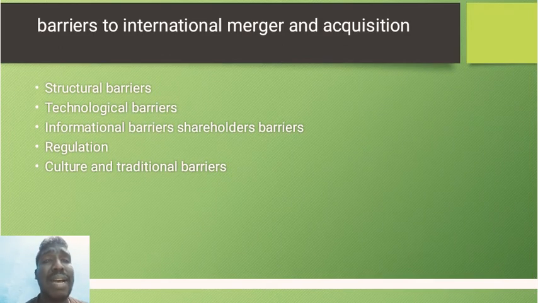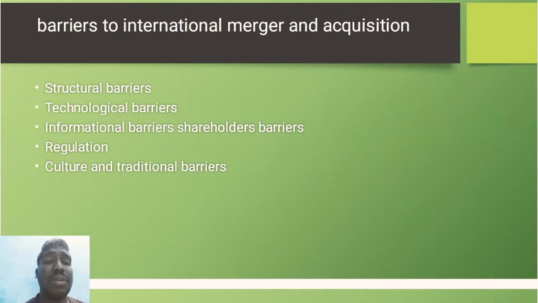So next, what are the barriers in international mergers and acquisitions? What are the issues, what are the problems in mergers and acquisitions? Structural barriers. If one company and another company have different structures, for example Bank One Corporation's structure will be different from JP Morgan Chase's structure.